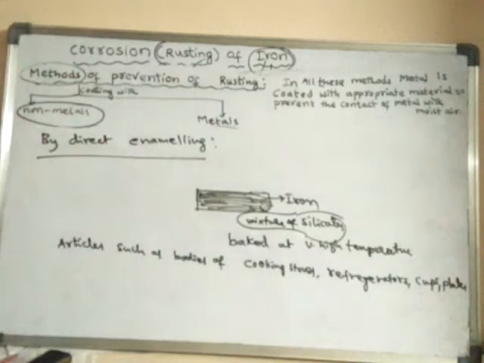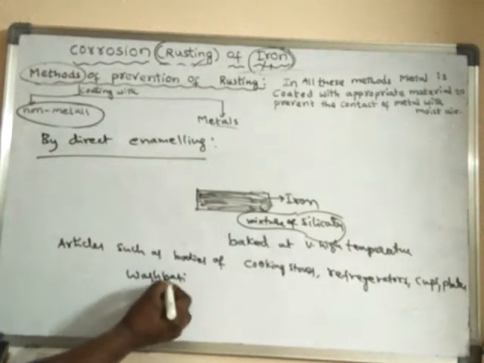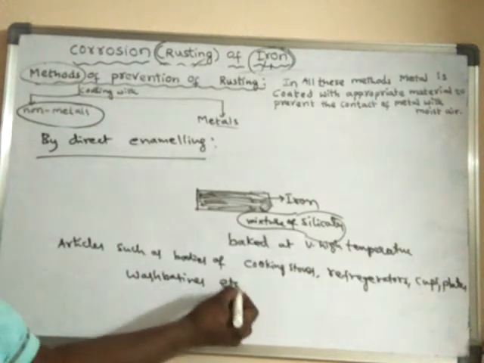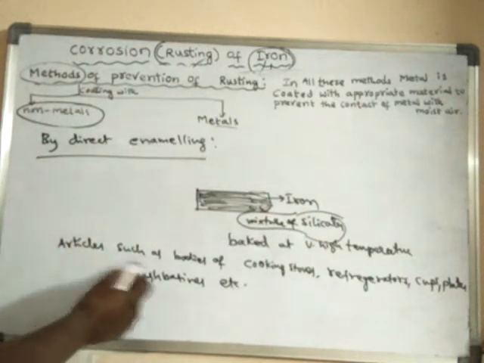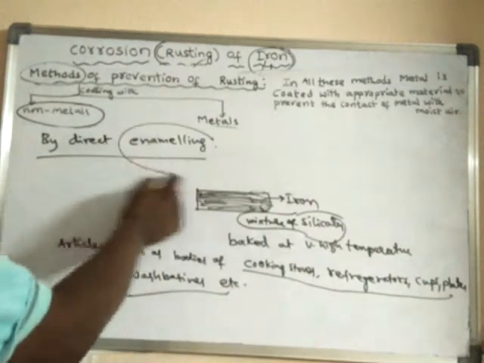Cups, plates, wash basins, etc. These articles are coated by enameling.